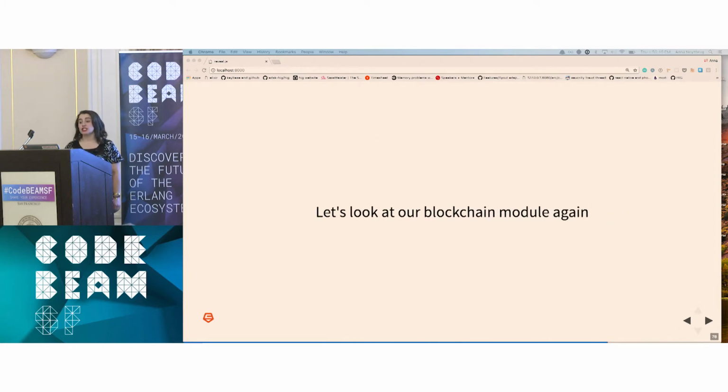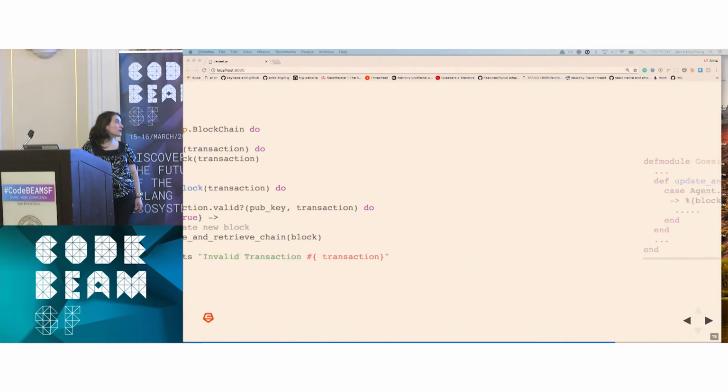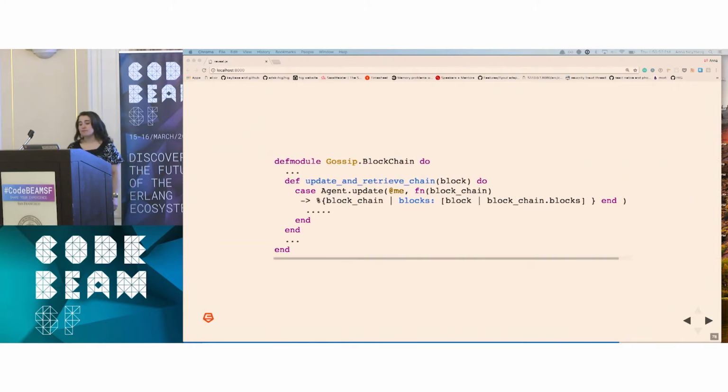So let's look at the blockchain module again. Every time we get a transaction, in our case a single transaction, we're going to try and mine a block. So we're going to check if the transaction is valid, and if it is, we're going to mine a block and add it to our blockchain. In this case, we have our agent that's storing essentially just a list. That's all it is. And because it's just additive, we're going to continue adding blocks to the head of our list. So we update our blockchain,